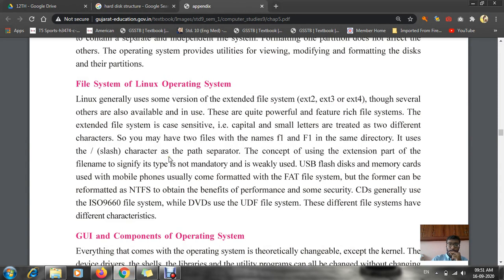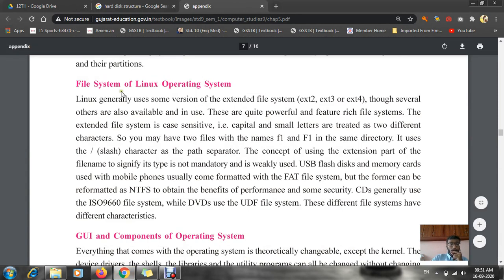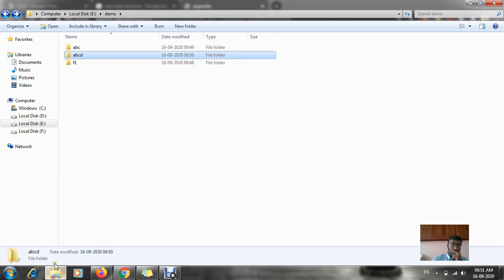Okay, file structure. Now according to the Linux operating system, we have the extensions ext2, ext3 or ext4. That is, extensions 2, 3 and 4 will be there. Of course, one more thing I want to say.